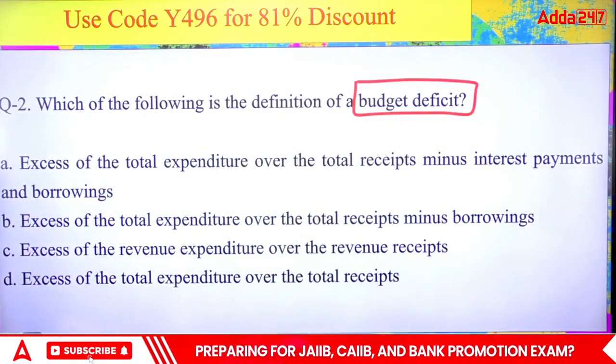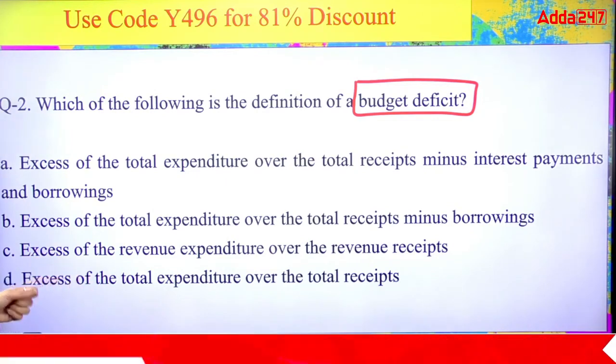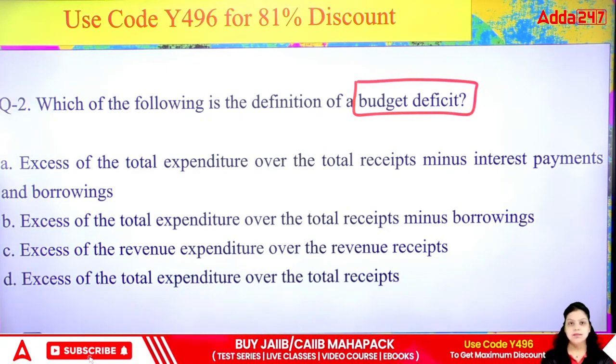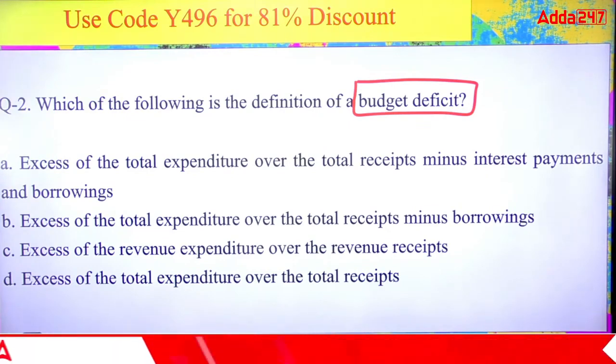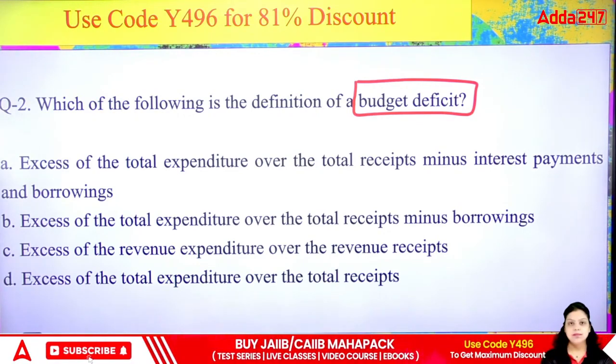Next, third is saying excess of the revenue expenditure over the revenue receipts. That's the revenue deficit definition. Fourth one is saying excess of the total expenditure over the total receipts. So what do you think, which of the following is correct in context to the budgetary deficit? You can call it a budget deficit or a budgetary deficit. Which of the following is correct?